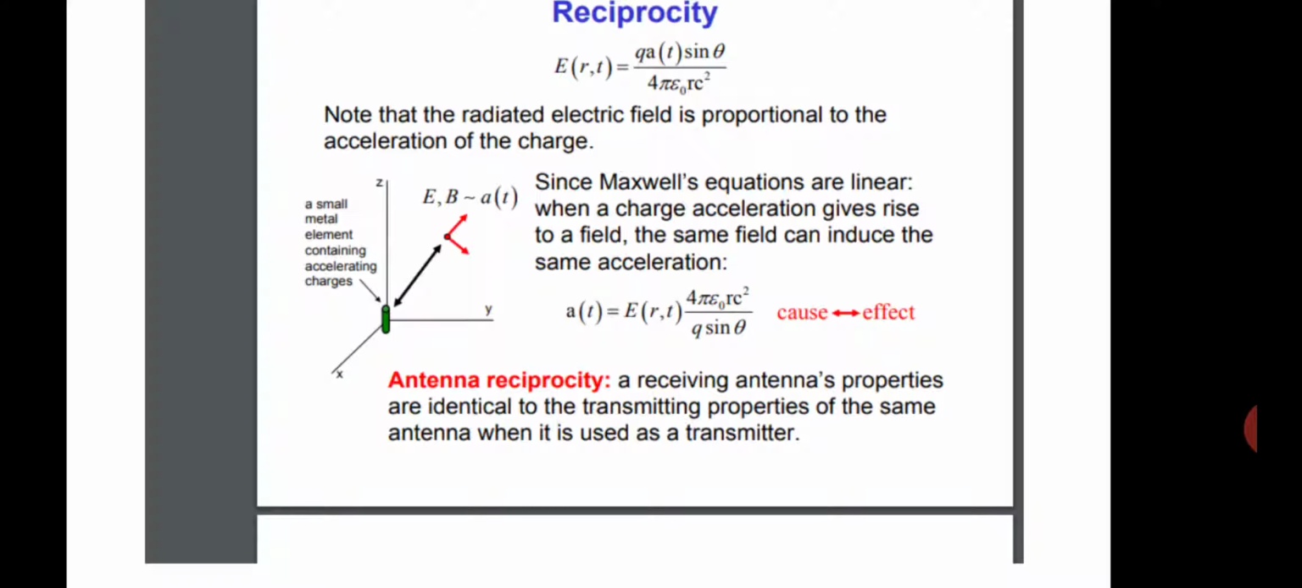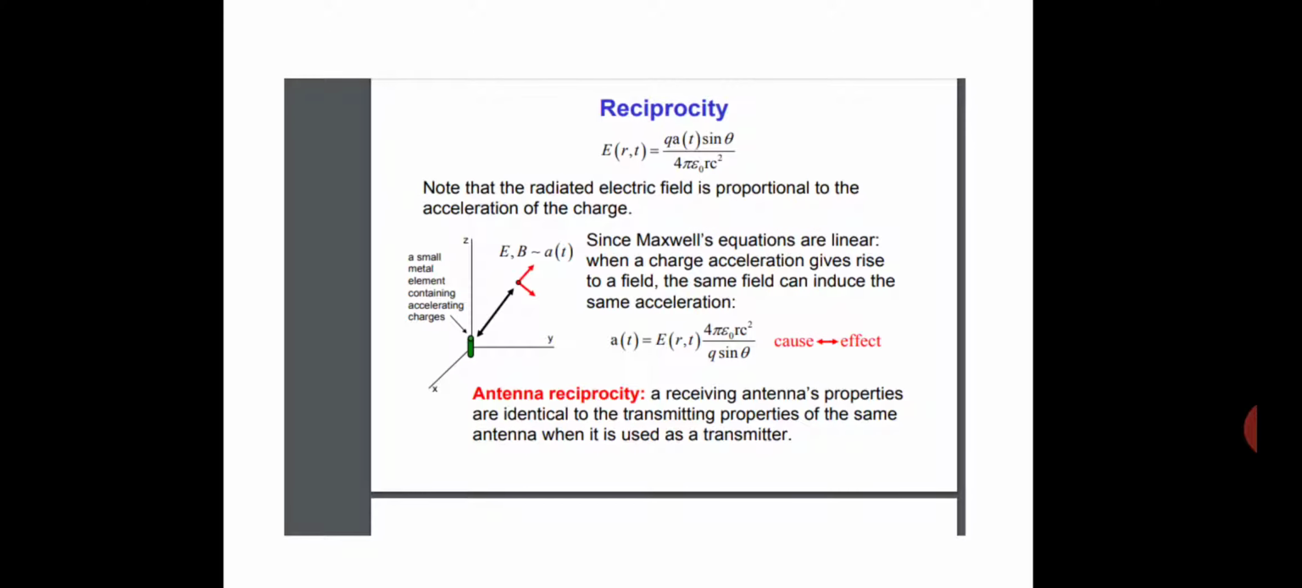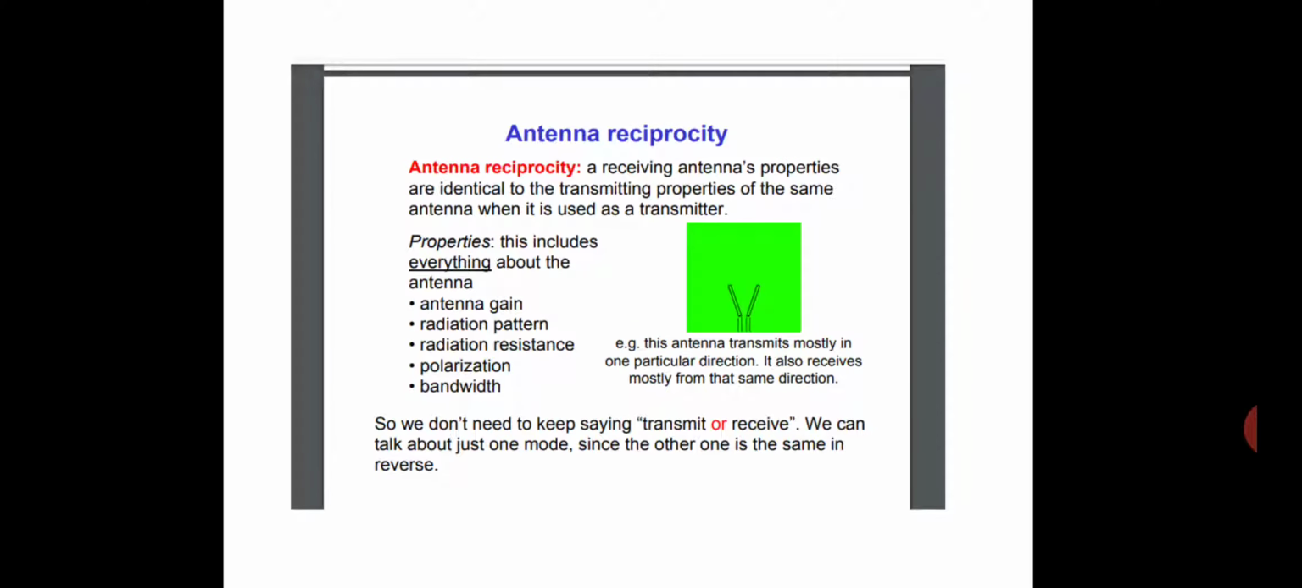Antenna reciprocity: a receiving antenna's properties are identical to the transmitting properties of the same antenna when it is used as a transmitter. This includes everything about the antenna, like antenna gain, radiation pattern, radiation resistance, polarization and bandwidth.